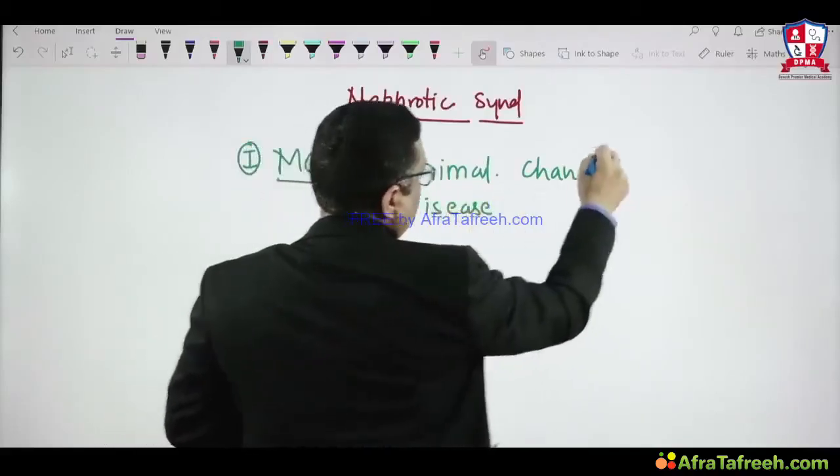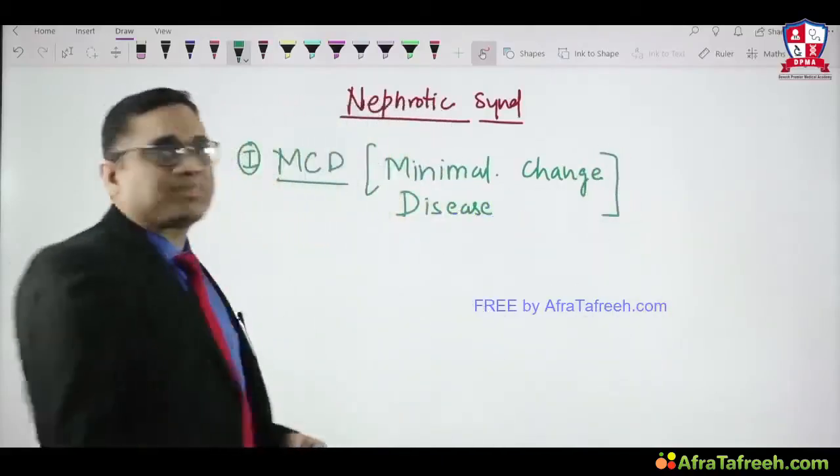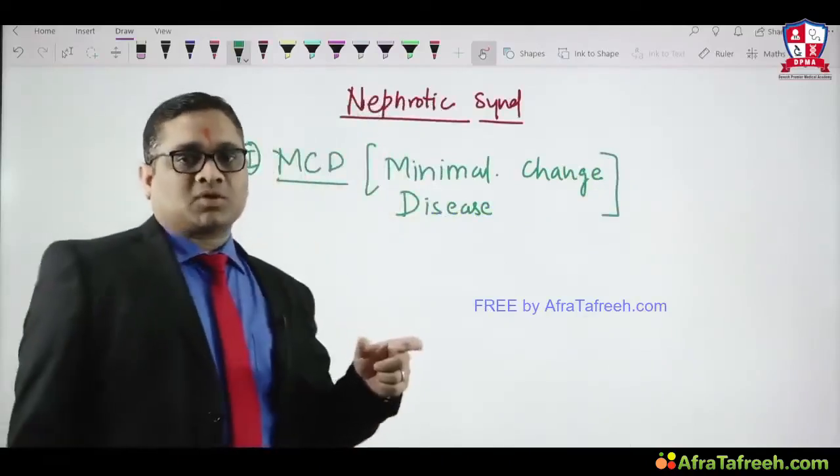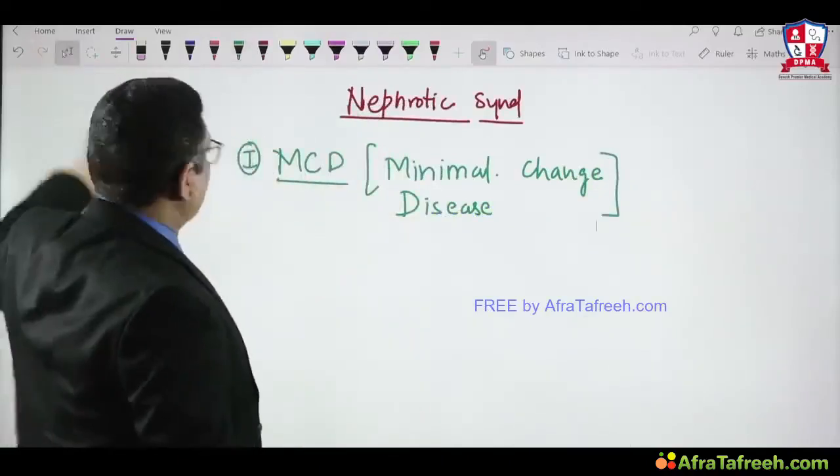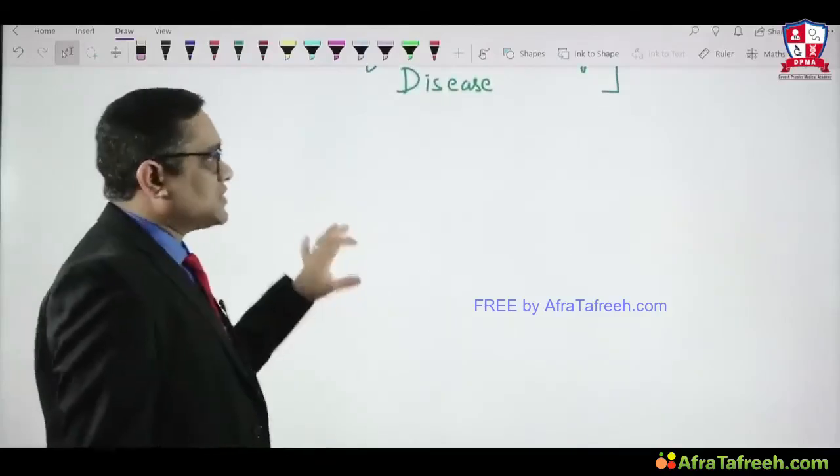We all know that this is the most common cause of nephrotic syndrome in the pediatric age group, as we have discussed earlier also.